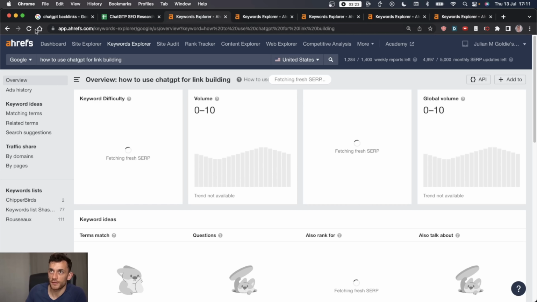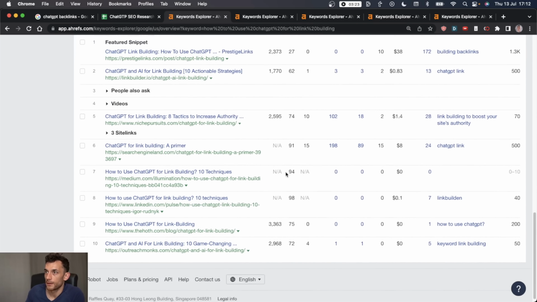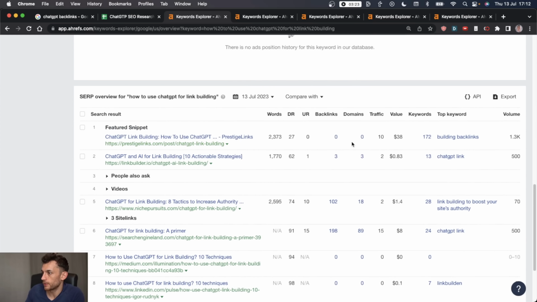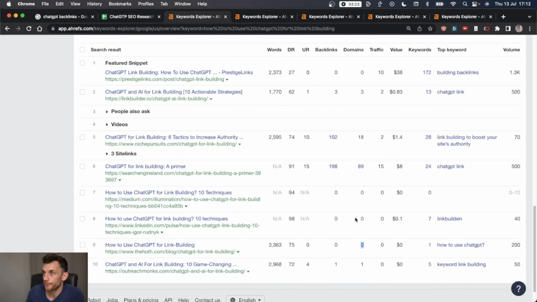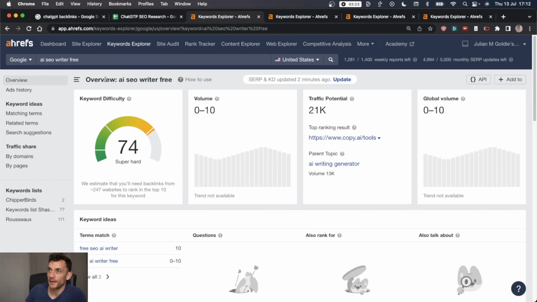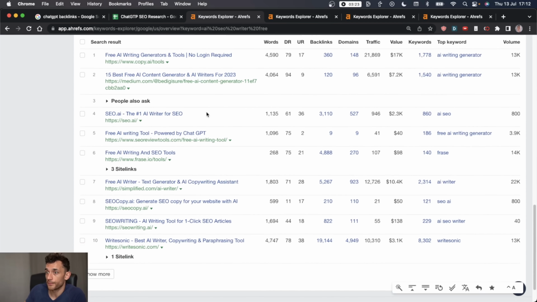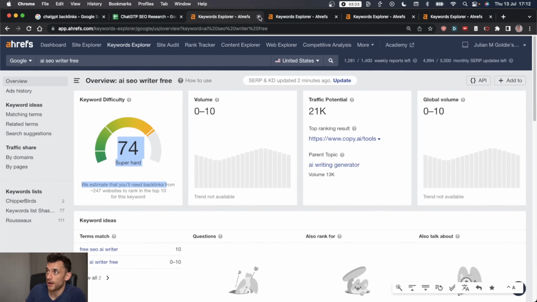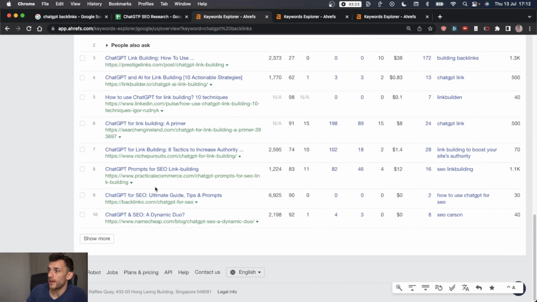Now, I think Ahrefs is actually broke there, so I'm just going to refresh the page like that. And there we go, it's 0. Let's scroll down, ChatGPT for link building. You can see most pages don't have any links, which is awesome. That one we're going to stay well away from, so that's refreshed, and it's actually super hard if we scroll down. Yep, okay, difficult. Tough crowd. Refresh this one. 10. It's okay, but it's not great.